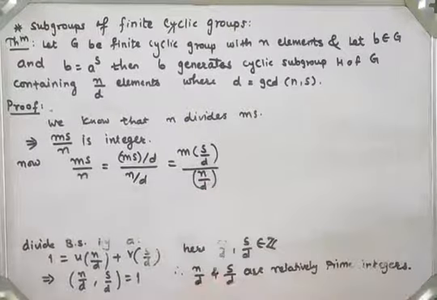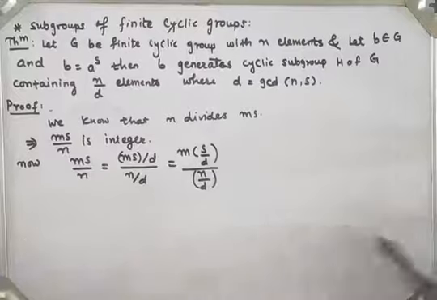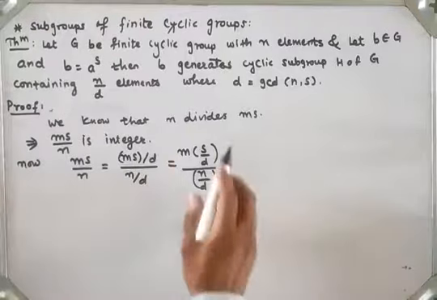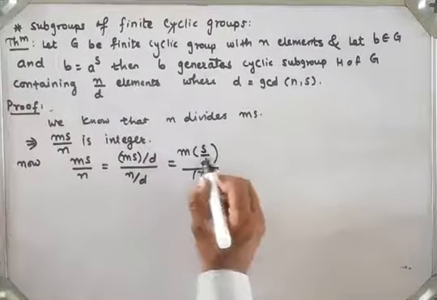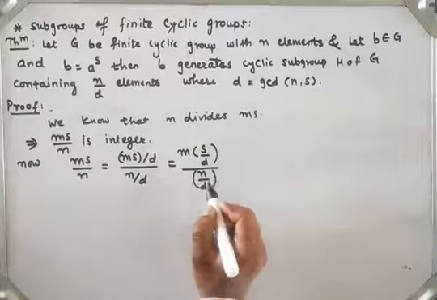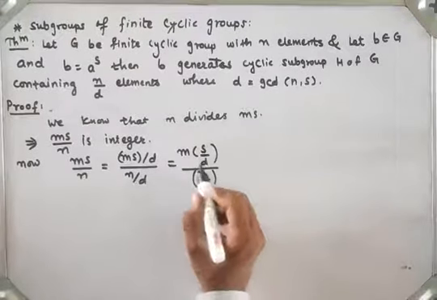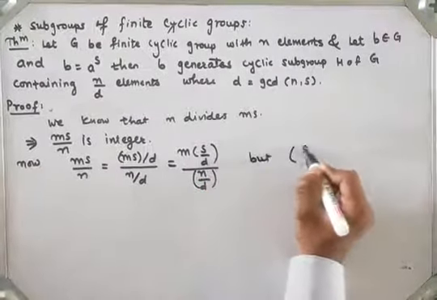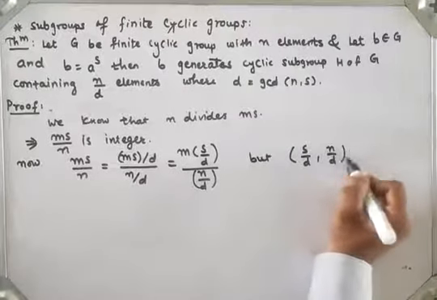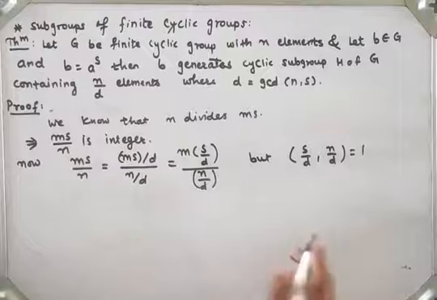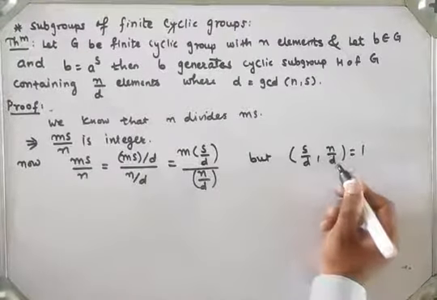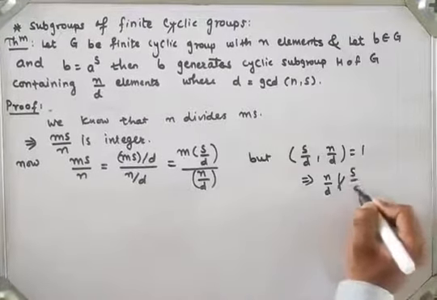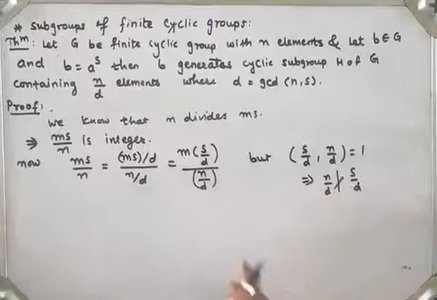Here m into s upon n is an integer, so m into s by d upon n by d is again an integer. This means n by d divides m into s by d. But the GCD of s by d and n by d is equal to 1, as we proved in the previous part. So the GCD of s by d and n by d being 1 means n by d does not divide s by d.